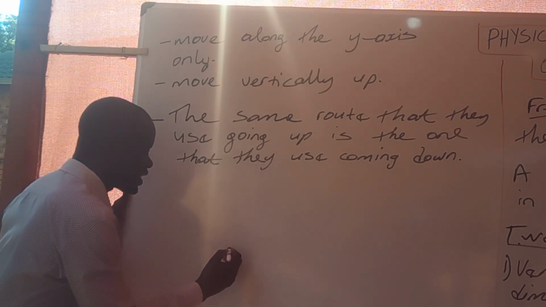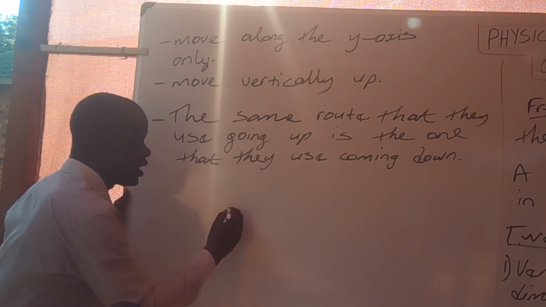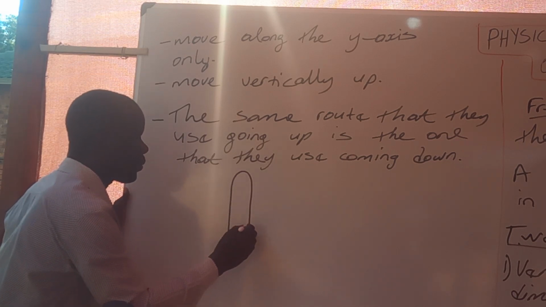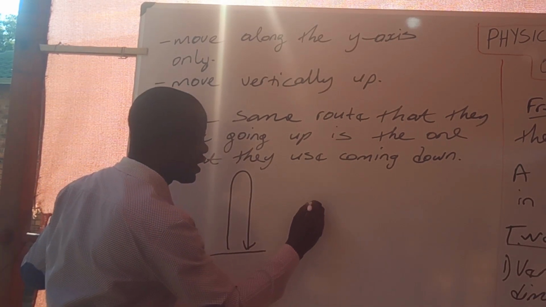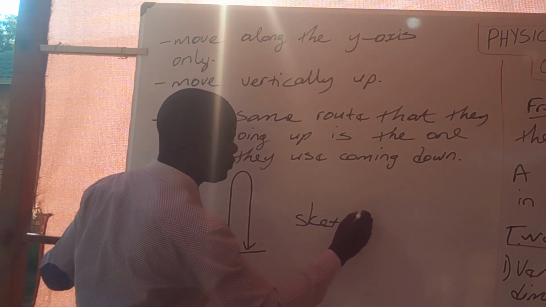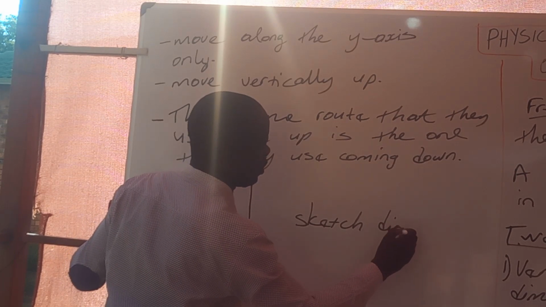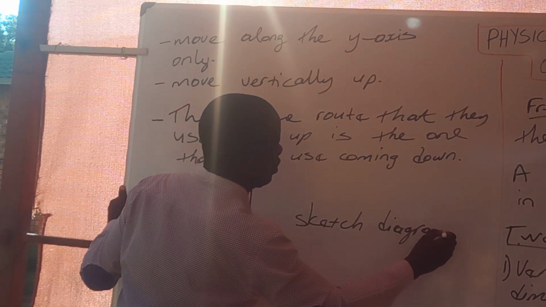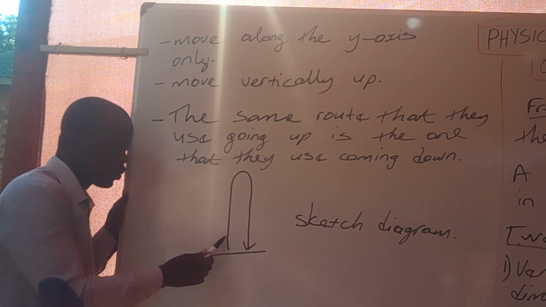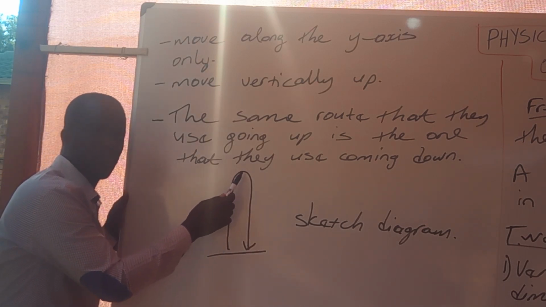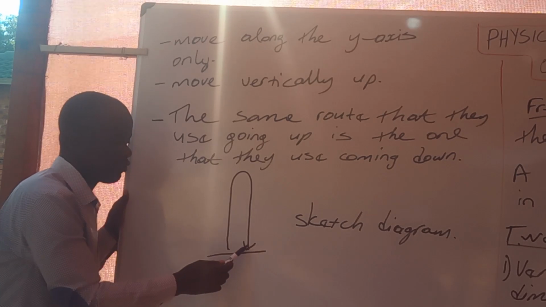When we do a sketch diagram of our projectile, we are saying that if we throw a projectile up and it comes down, this is our sketch diagram. Now, a projectile is being thrown up, it goes up, it reaches maximum height, then it starts falling down.